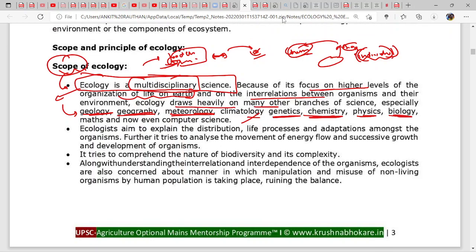It draws heavily on many other branches of life science and a few other subjects. Okay, this point is over.